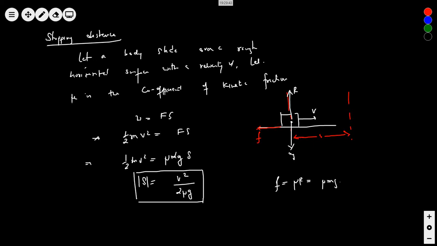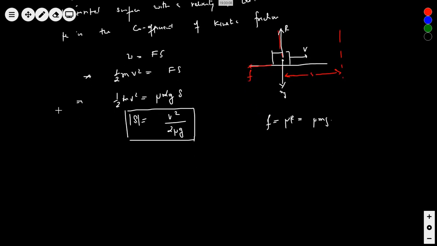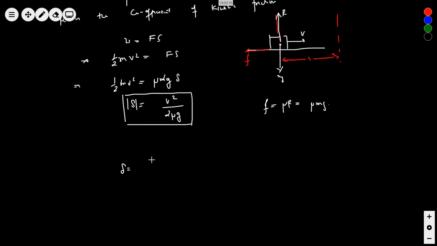Based on the question, but definitely this is the retarding force. Distance cannot be negative, it is stopping displacement.